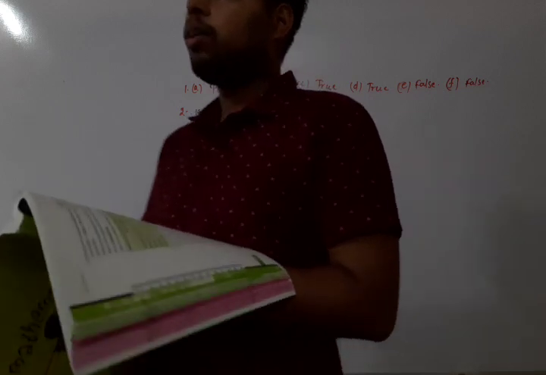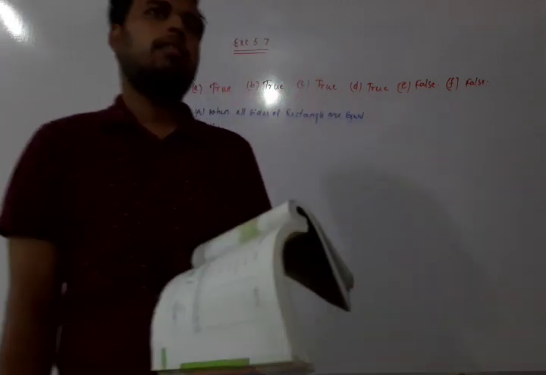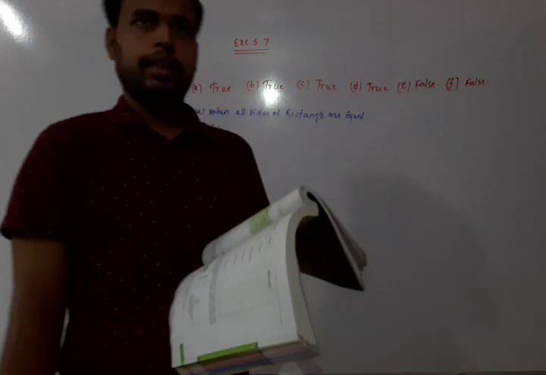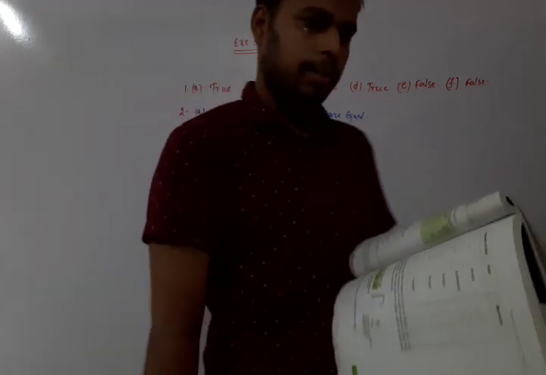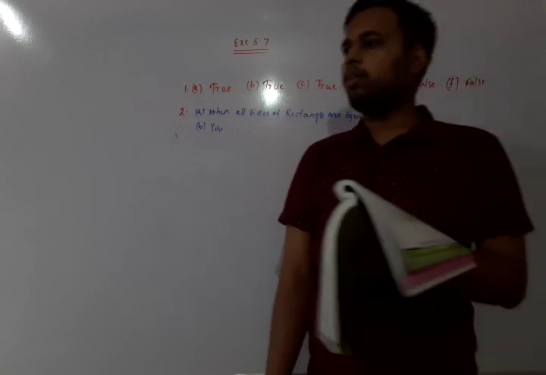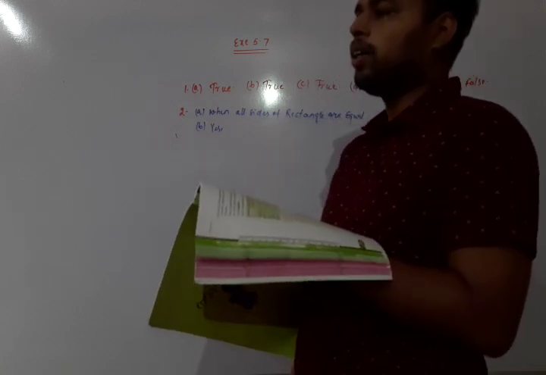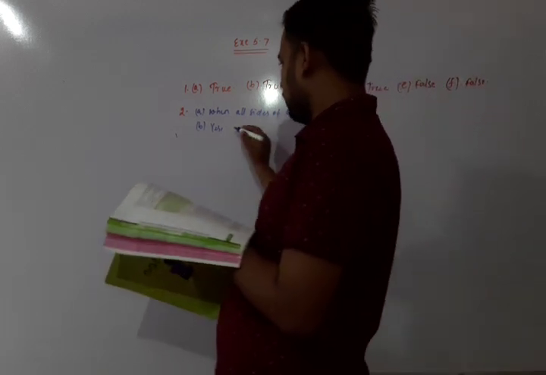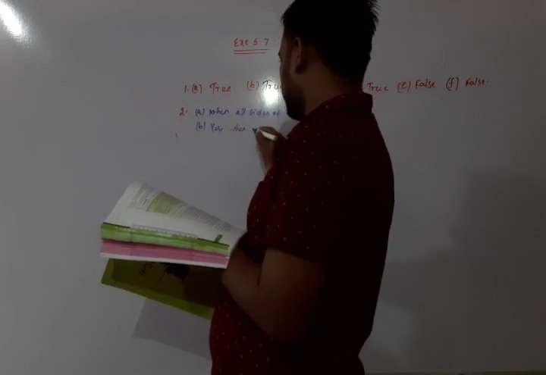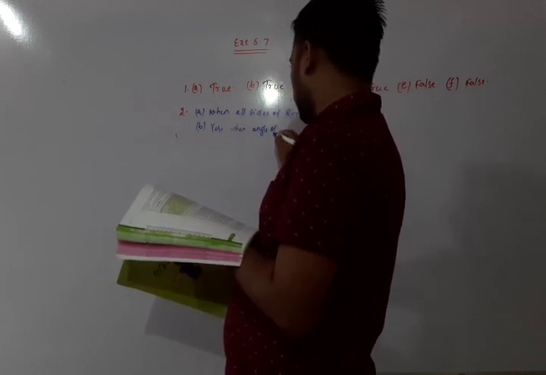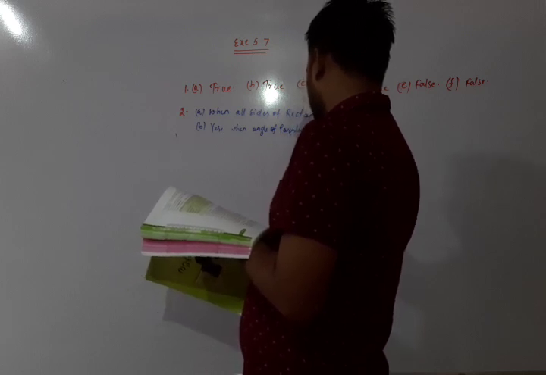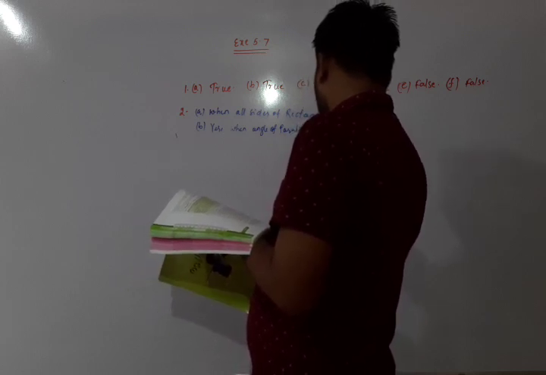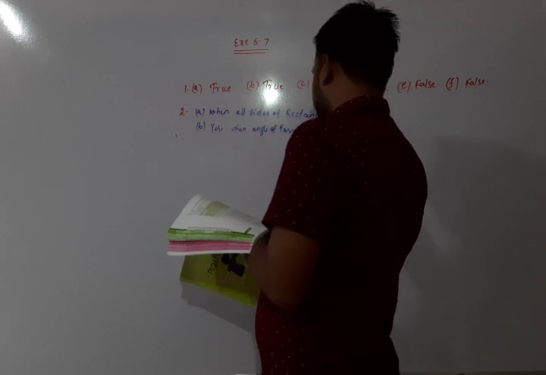When an angle of a parallelogram is 90 degrees, then all angles of the parallelogram will be equal to 90 degrees and it will be converted into a rectangle.